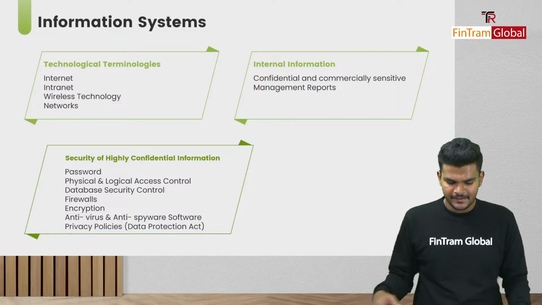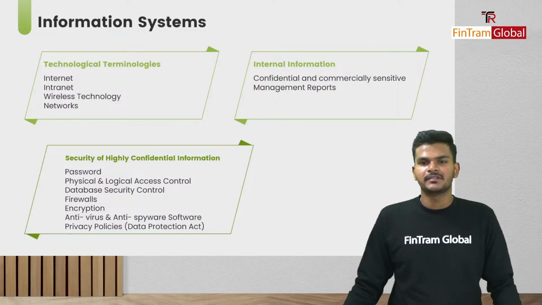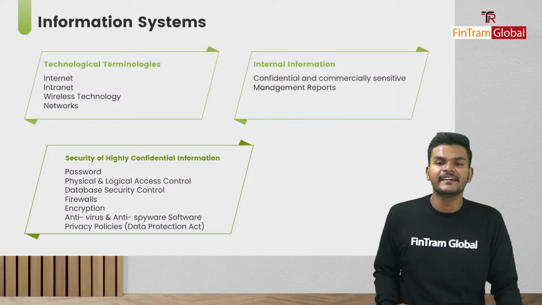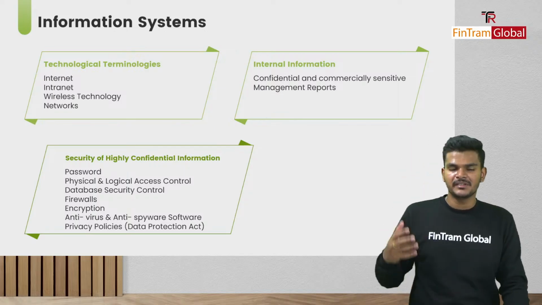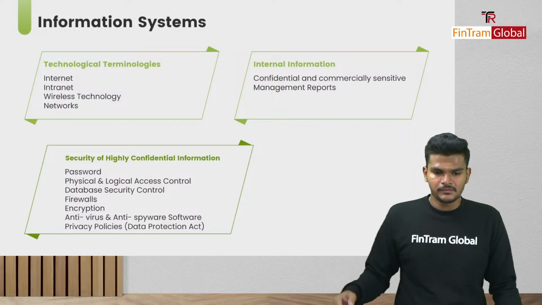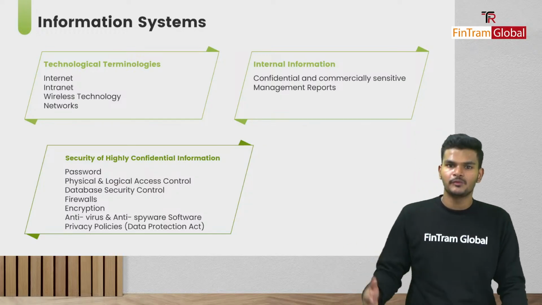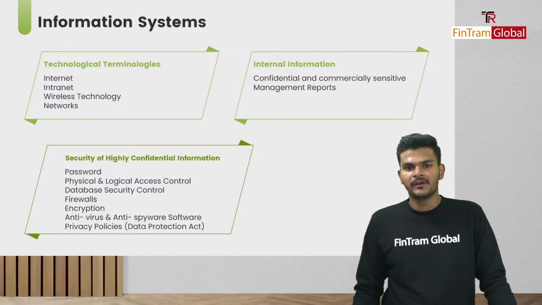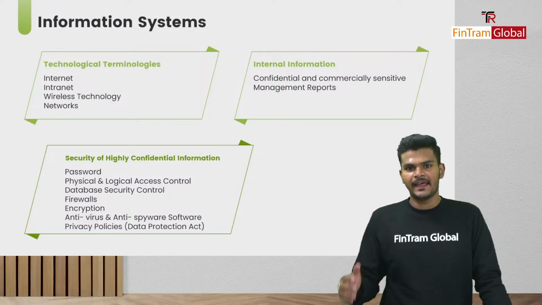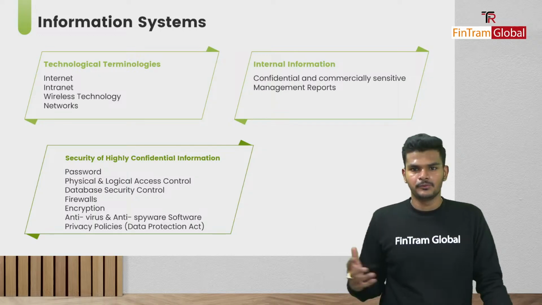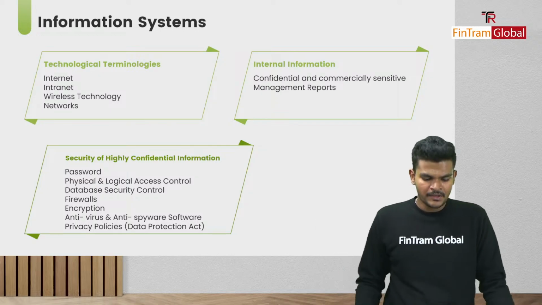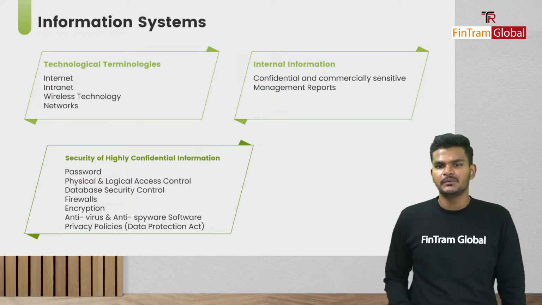That's basically the idea. And then we have networks as well. Networks are basically interconnected devices, computers, servers, etc., that can pass information in the quickest way, right? So there are wireless networks as well as cabled networks, like LAN, WAN, and all those things, right? So those are some technological terminologies which we just need to remember.